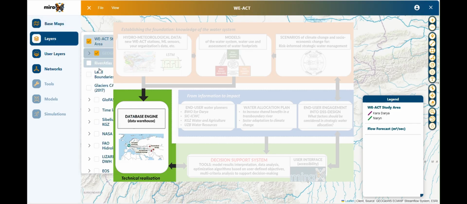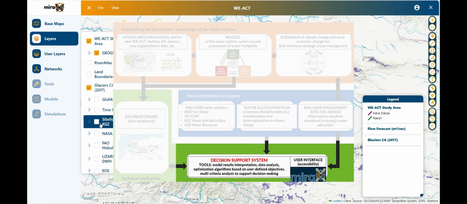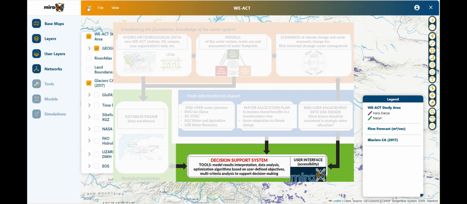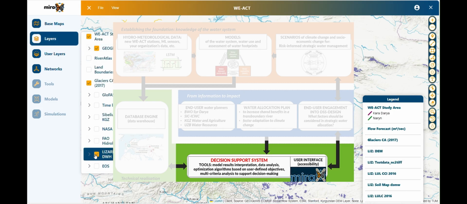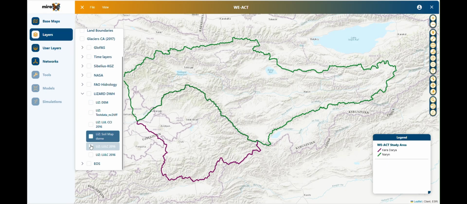Second, the database engine, with 2 data warehouses that store and maintain all this information. And finally, everything is processed and presented in a form decision-makers can easily use. This is where miraX comes in. On the screen, you see the miraX system, which is the user interface of the DSS.